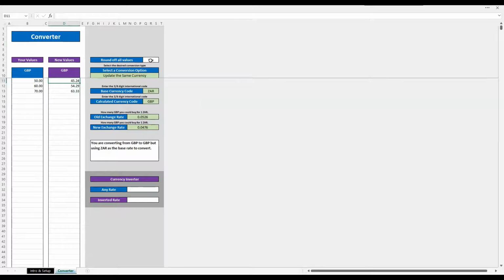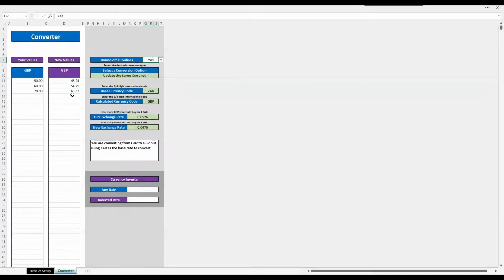If you were to paste this in the new spreadsheet, you'd see those would expand into larger numbers. So what I've got here is a round off all values option where you can select yes or no. If you select it blank, it takes it as no, and it won't do it. But if you actually say no, then it will give you the longer number, or if you say blank. But if you say yes, it still gives you the same value. It looks the same here, but it's actually not.